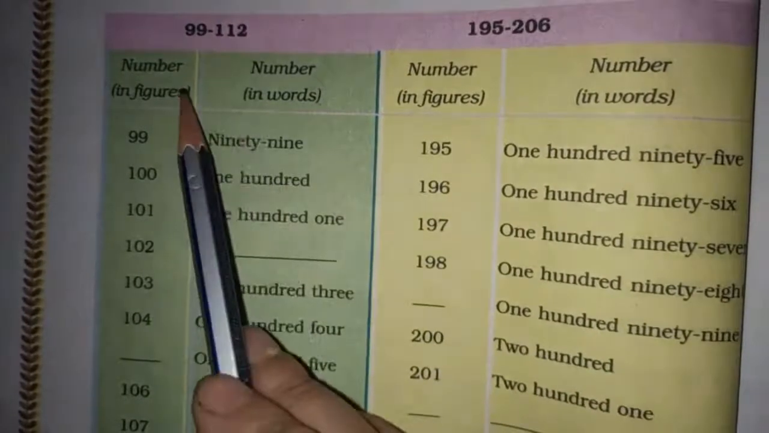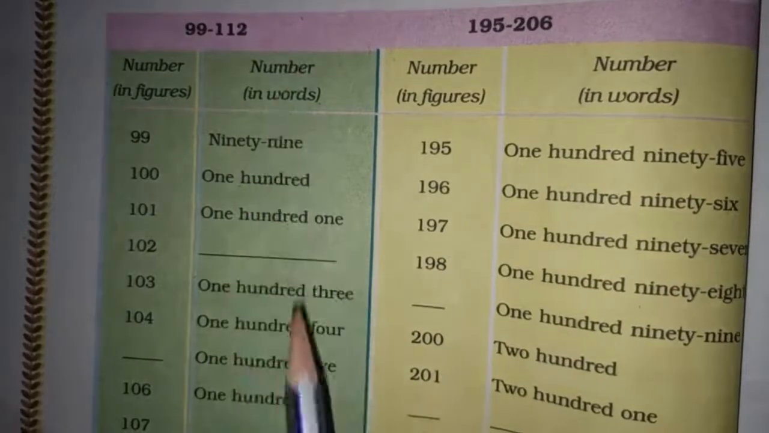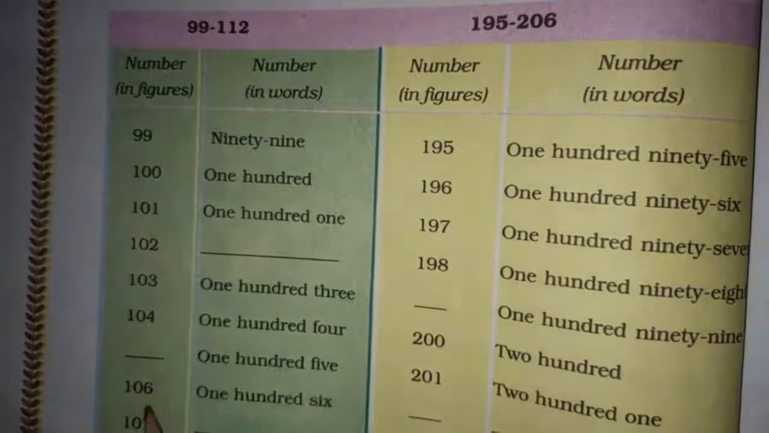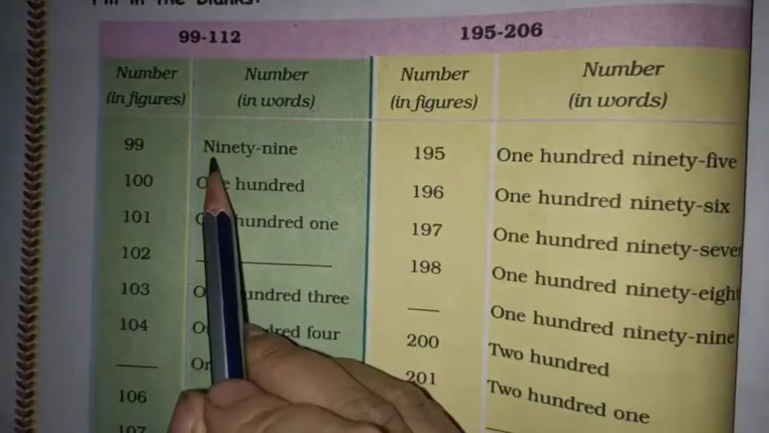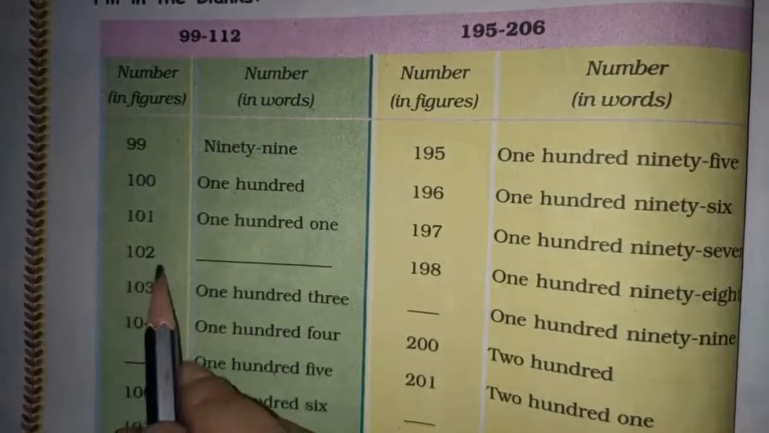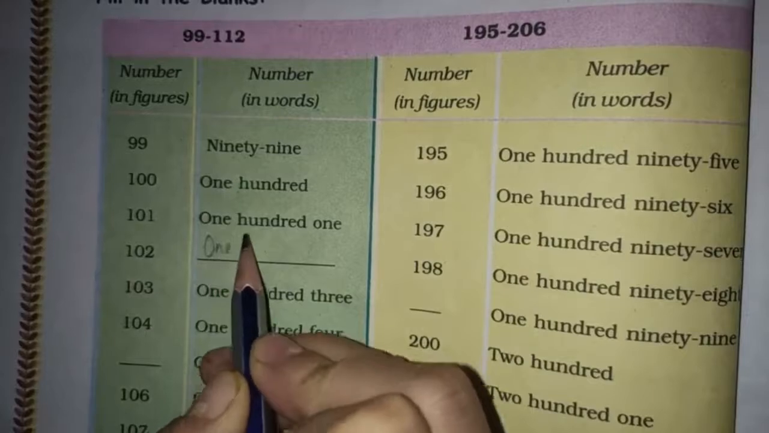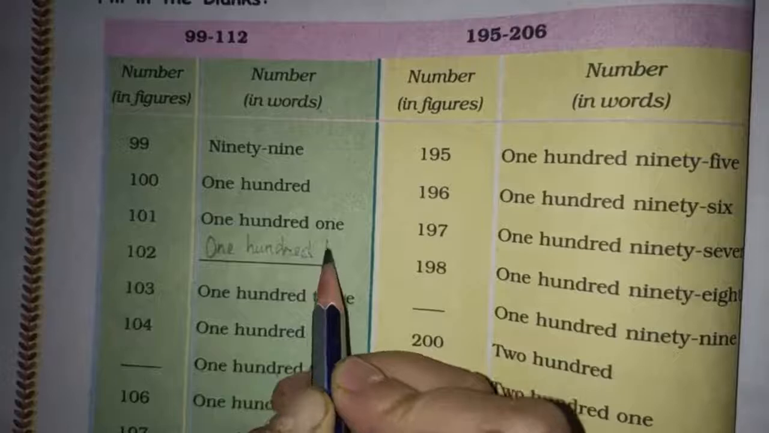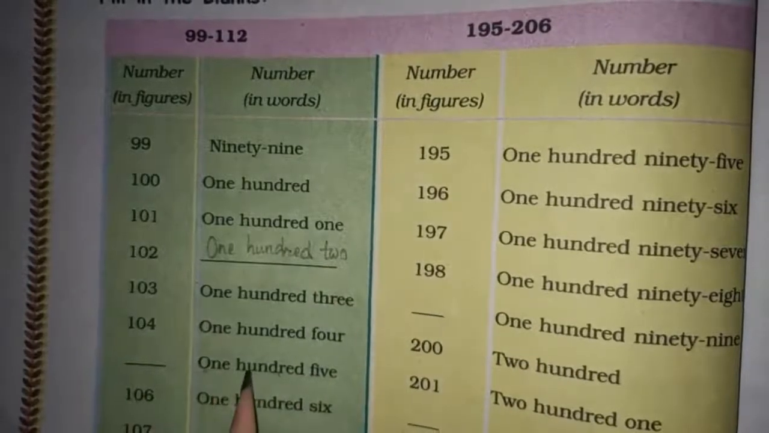If the numbers are given in figures, you will write them in words. If the number names are given, you have to write the number in figures. So 99, here number in words NINETY NINE, 99. After that 100 starts. So 102, we know that this is 102. So how will we write? ONE HUNDRED TWO. 102.